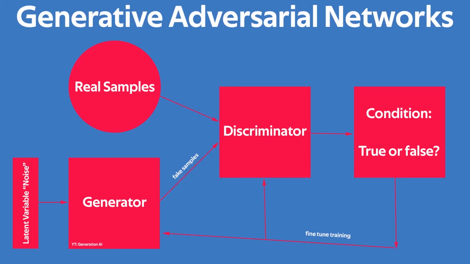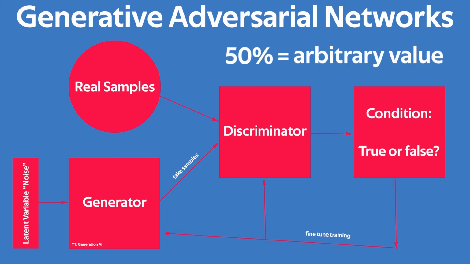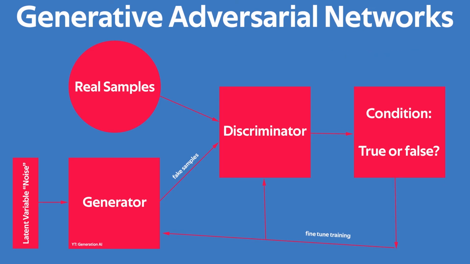This example represents the principle that in order for a generator model to be considered good, it needs to be able to trick the discriminator at least X% of the time. You may be asking, what does X represent? Now, to be quite honest with you, in my research I found no standardized value, so 50% is an arbitrary value. If you have more knowledge on the subject, please comment down below.